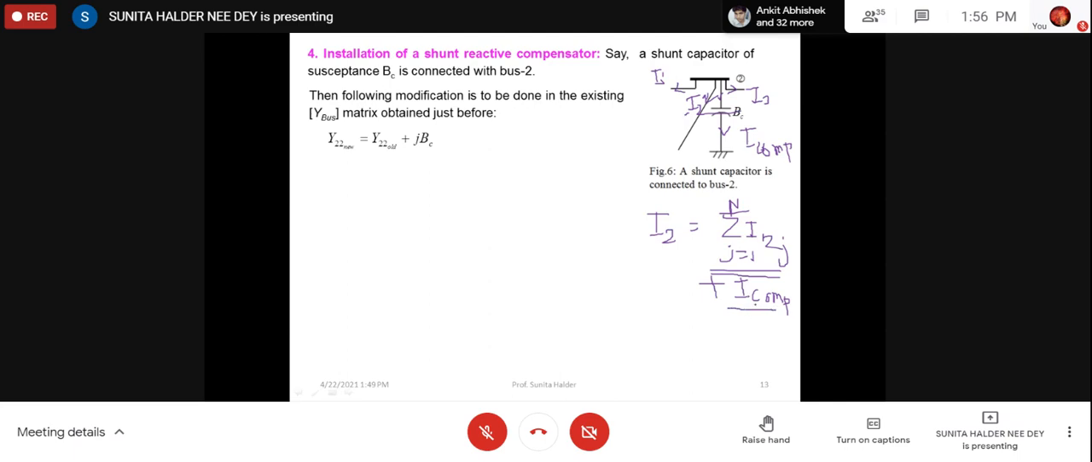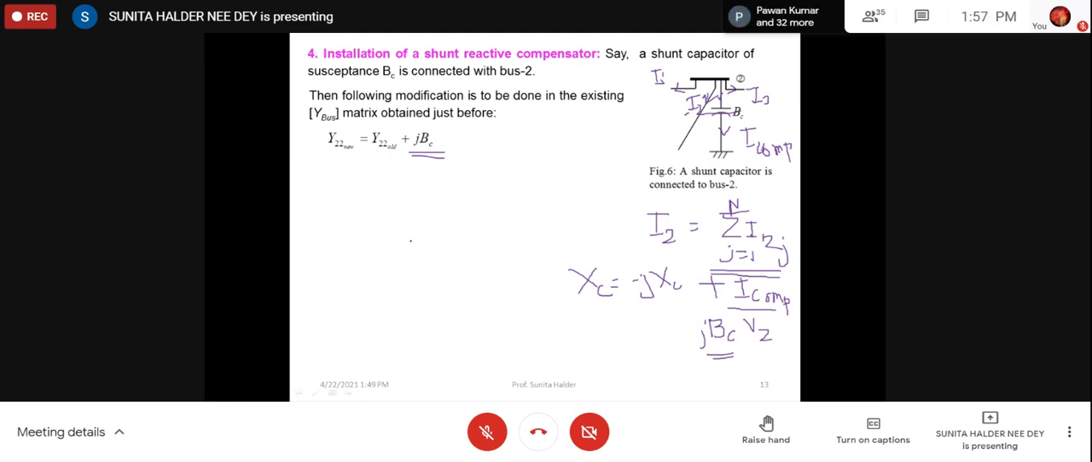What is the current corresponding to ICOM? That is susceptance into voltage. So for this, here bus is 2, so this one, right? It is capacitive, so it will be J, not minus J, because you must remember capacitive reactance is minus JXC. So capacitive susceptance is 1 by that, so it will be plus JBC. So modification will be only this JBC added with the old value. So in that way, shunt reactive compensation may also be included in Y bus.